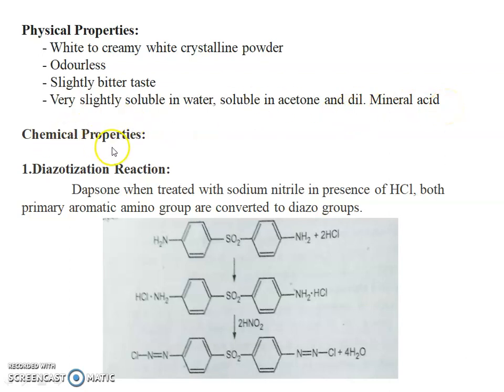Chemical properties. First, dapsone undergoes a diazotization reaction. Dapsone, when treated with sodium nitrite in presence of HCl, both primary aromatic amino groups are converted into diazo groups. When dapsone is reacted with HCl, the hydrochloride salt of dapsone is formed, and when it is treated with sodium nitrite, it gives the diazotized compound.